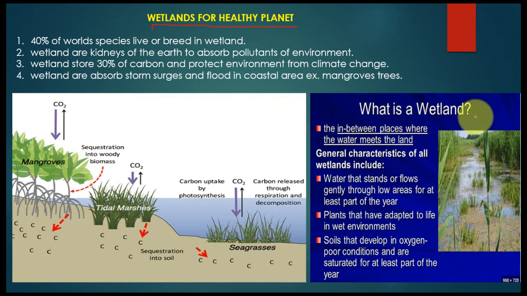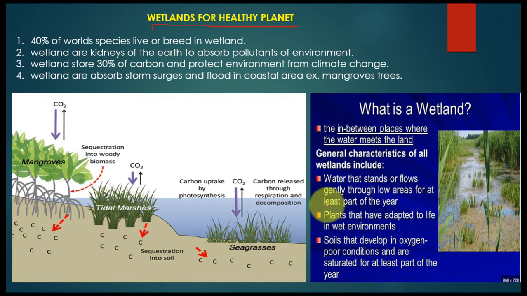So here is a short snapshot of what a wetland is. I will just read it for you. The in-between places where water meets land. General characteristics of all wetlands include water that stands or flows gently through low areas for at least part of the year, plants that have adapted to life in wet environments, and soil that develops in oxygen-poor conditions and is saturated for at least part of the year.